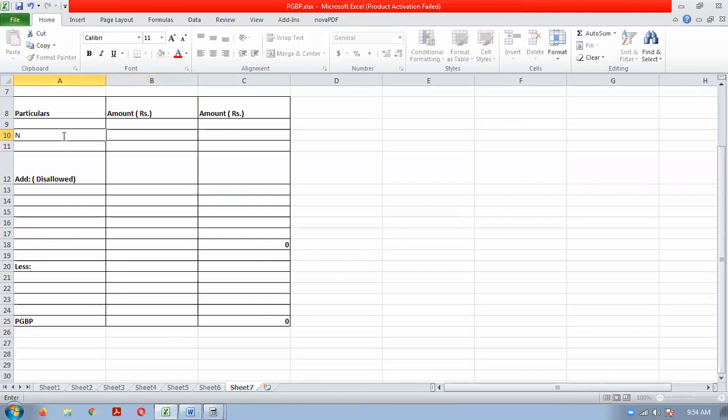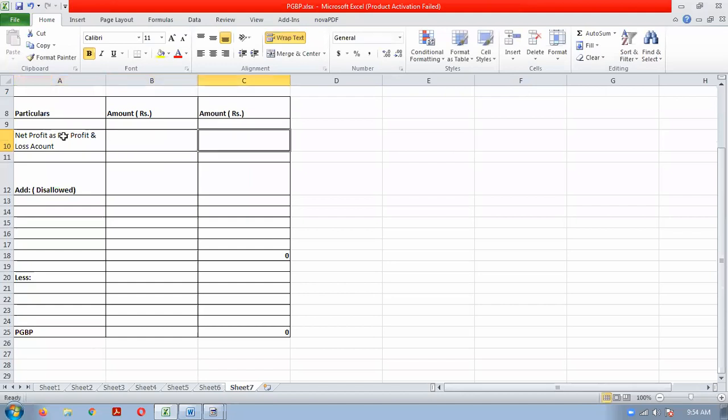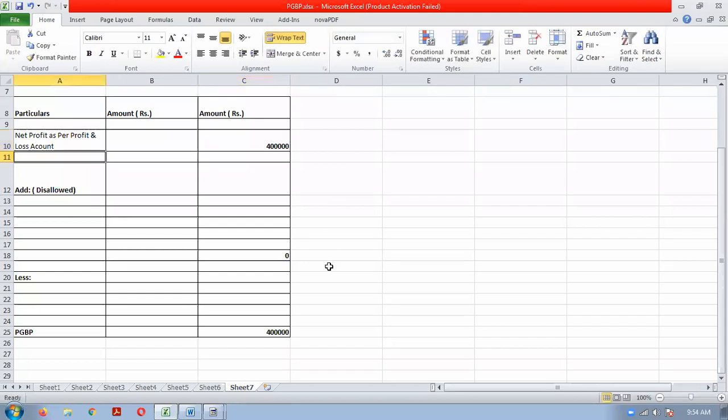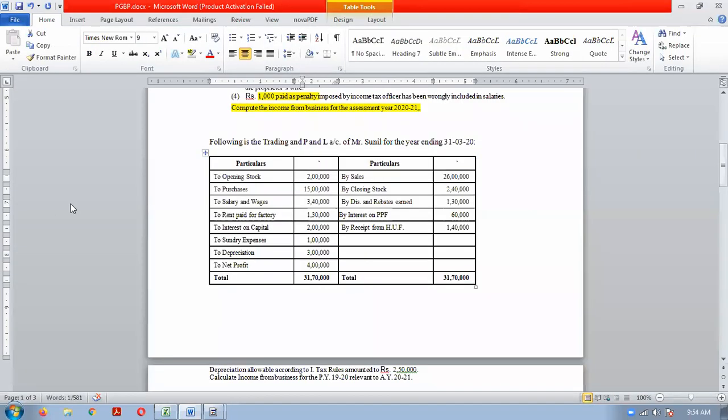First we will start with the net profit as per profit and loss account. So what is the net profit as per profit and loss account? 4 lakh rupees. So we will take this as the base. Then we will check the debit items of the profit and loss account. Already we have understood that trading account items are not relevant. That is opening stock and purchases, they form part of trading account.